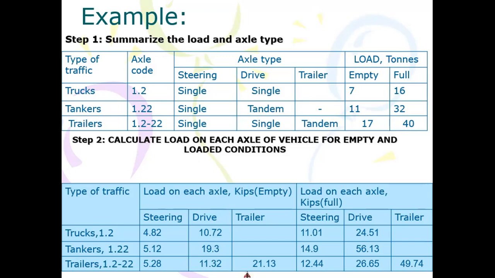If I'm calculating the load on the drive axle, it will be 69% of 7. That will be the load in tons. Since we are interested in the load in kilopounds, we multiply it by 2.2205.